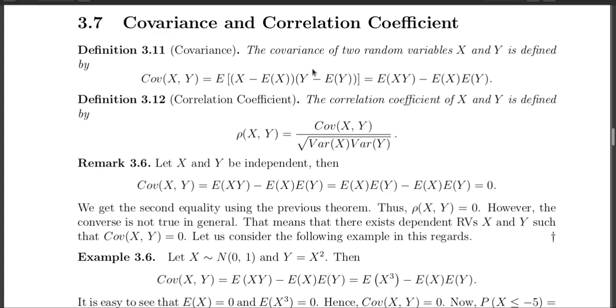So covariance is basically nothing but expectation of (x minus expectation of x) into (y minus expectation of y), which can be written as expectation of xy minus expectation of x into expectation of y. Okay. And the correlation coefficient is nothing but the covariance divided by the square root of variance of x into variance of y.